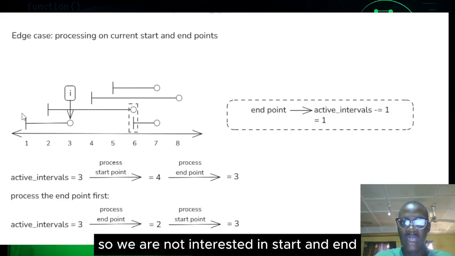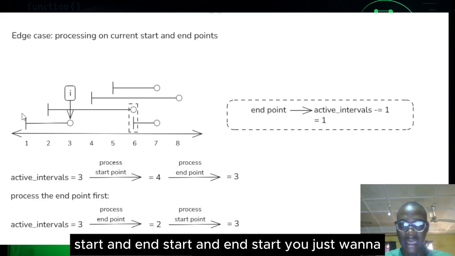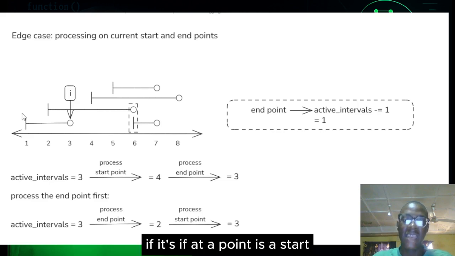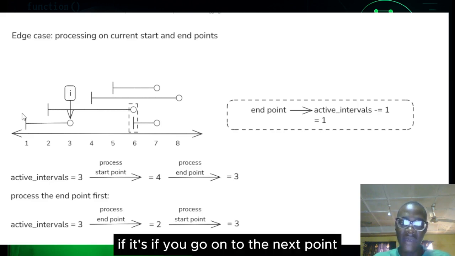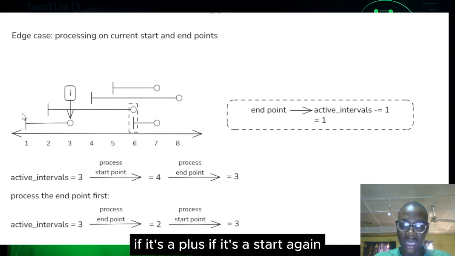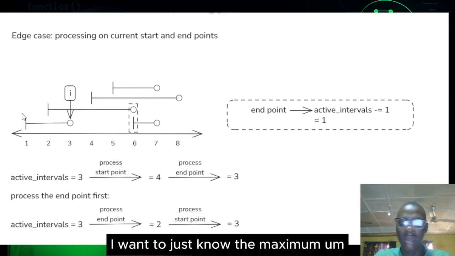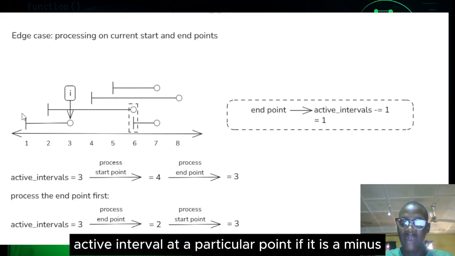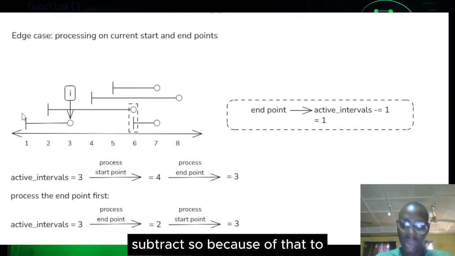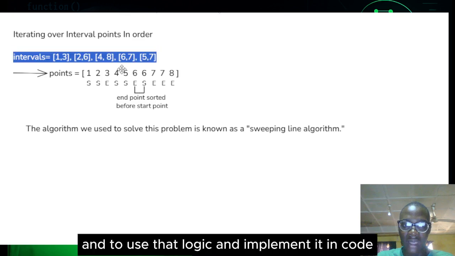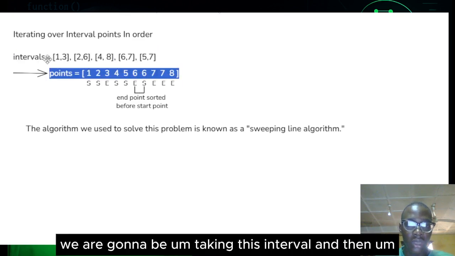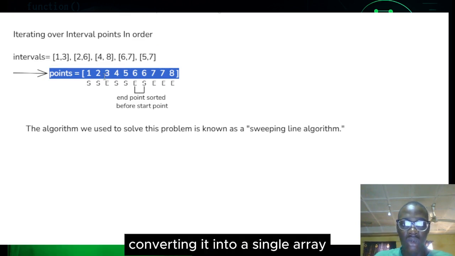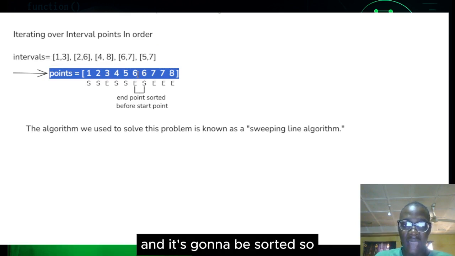So we are not interested in start and end, start and end, start and end. We just want, if a point is a start, to add 1 to the active intervals. If you go on to the next point and it's a plus, a start again, I want to just know the maximum active intervals at a particular point. If it is a minus, subtract. Because of that, to implement that logic in code, we are going to take these intervals and convert them into a single array, and it's going to be sorted.